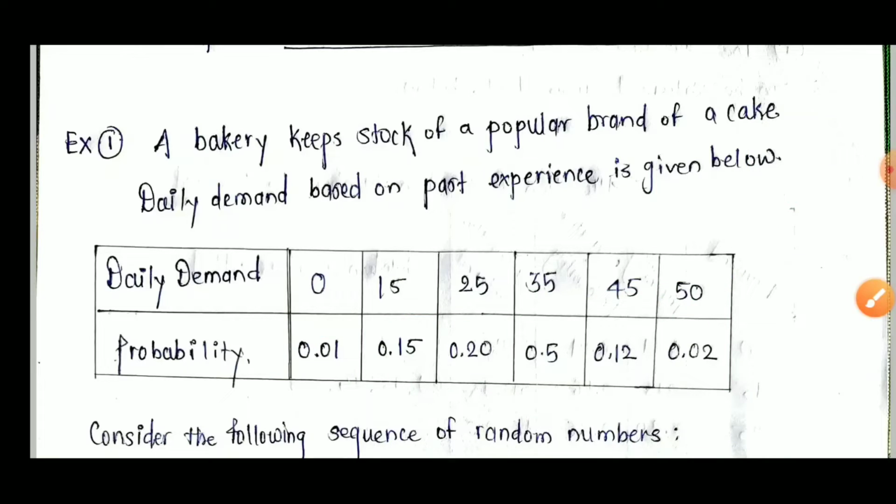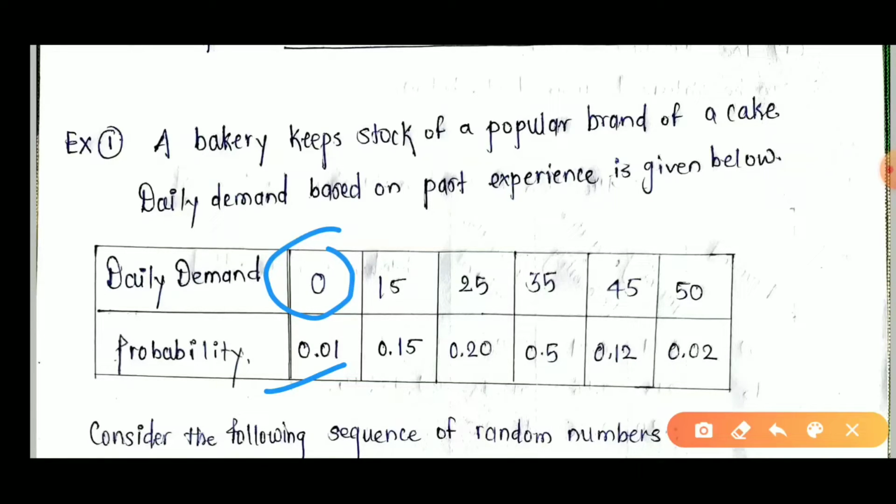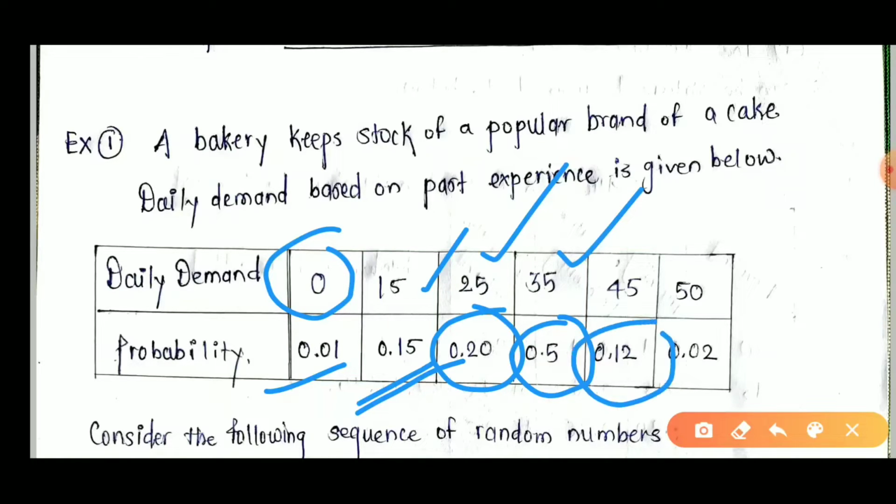For example, suppose the record is of the past 100 days. In these 100 days, on one day they sold no cakes. On 15 days they sold 15 cakes, on 20 days they sold 25 cakes, on 50 days they sold 35 cakes, on 12 days they sold 45 cakes, and on only 2 days they sold 50 cakes.